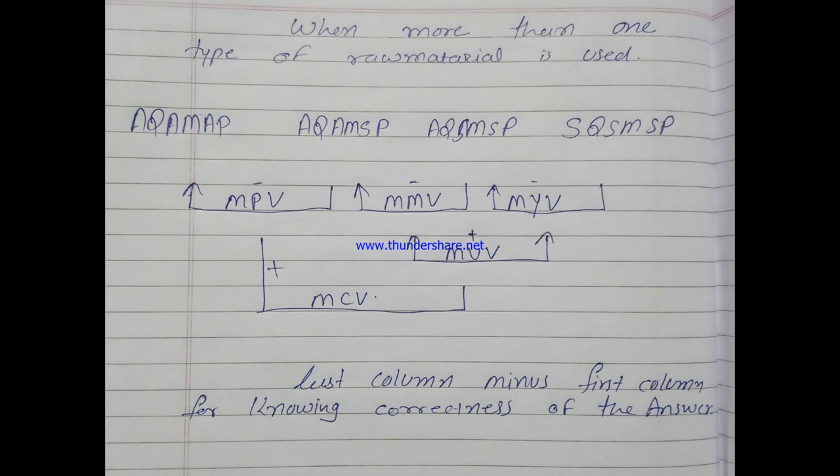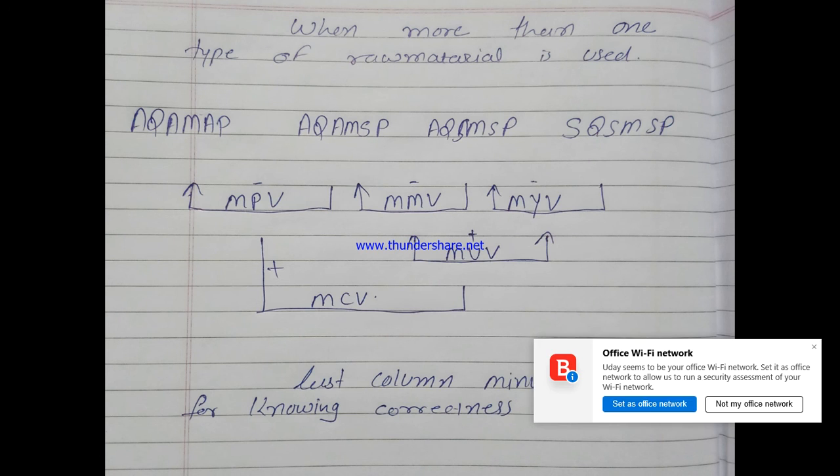We already studied that material mix variance and material yield variance are part of material usage variance. The summation of these 2 variances is known as material usage variance. Material usage variance and material price variance are part of material cost variance, and the summation of these variances is known as material cost variance.